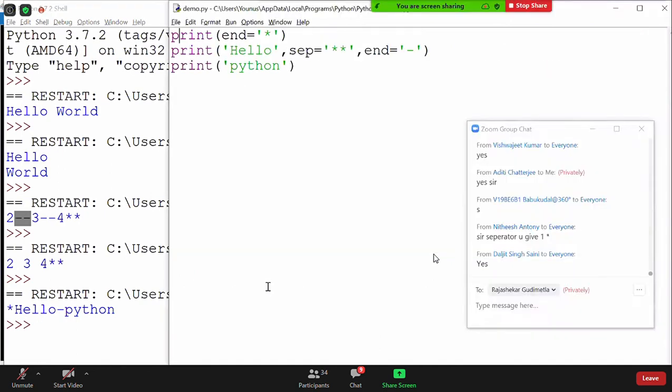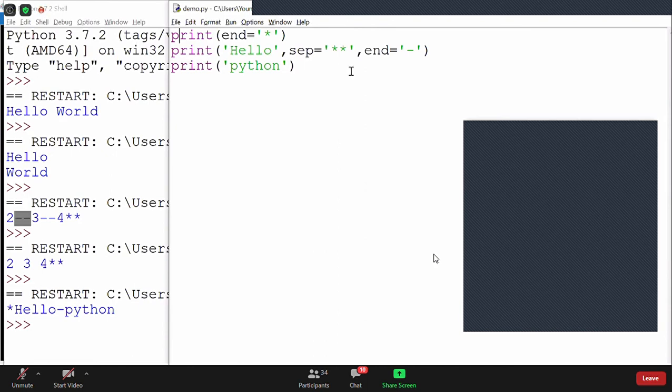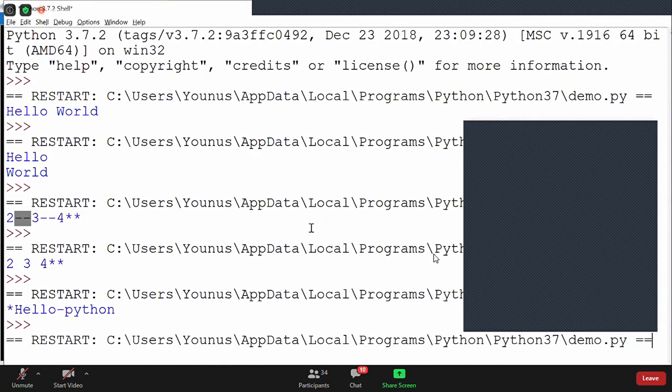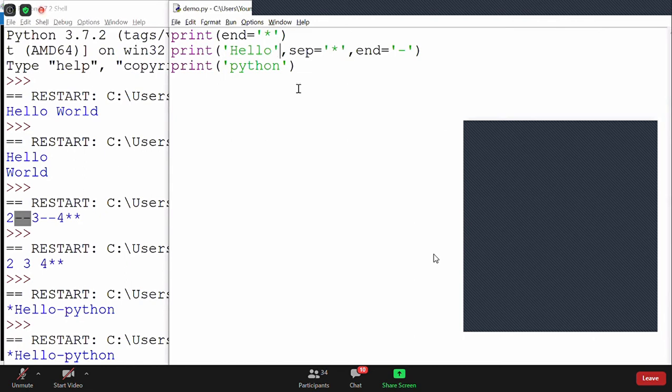No problem. Even if you give one star or two stars, it will never be printed, guys, because there are no two arguments here. If I add something like this, hello comma world, now can you tell me what will be the output?